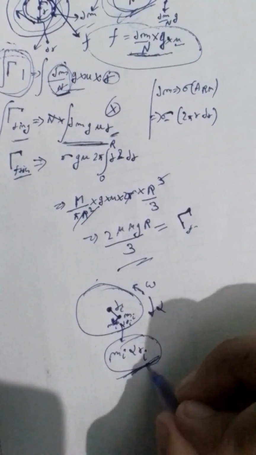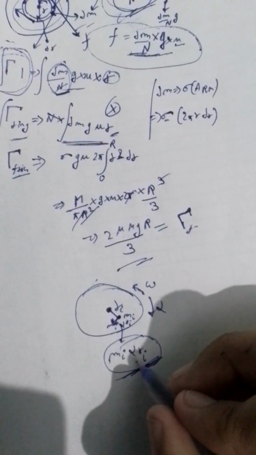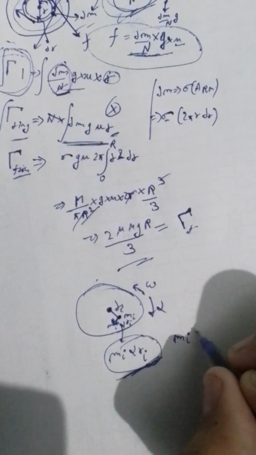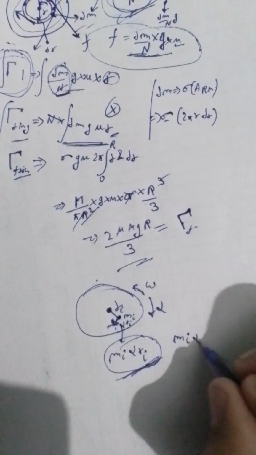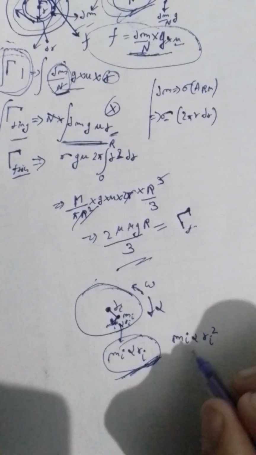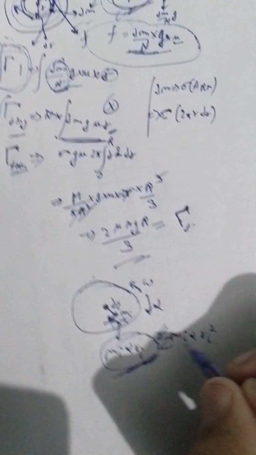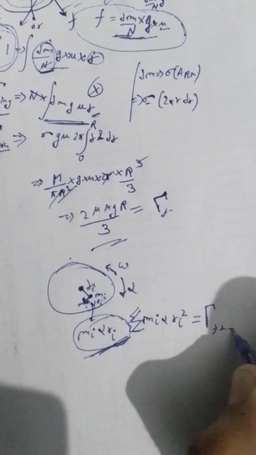So what would be the torque? Torque would be mi alpha ri into ri, because the force and the radial vector are perpendicular, so mi alpha ri squared. So if I sum it for all the particles, I would get tau friction.